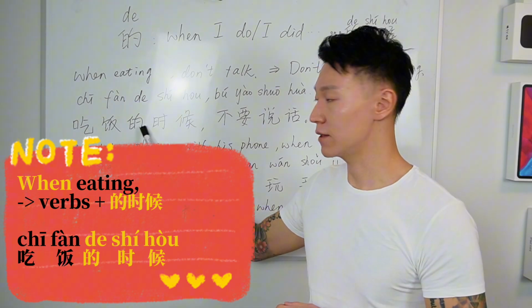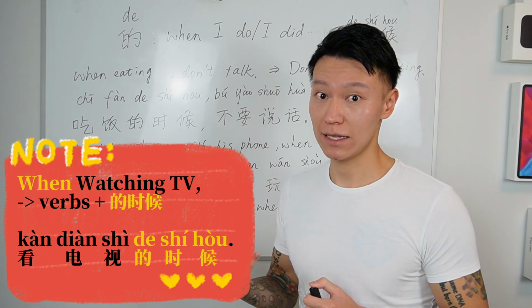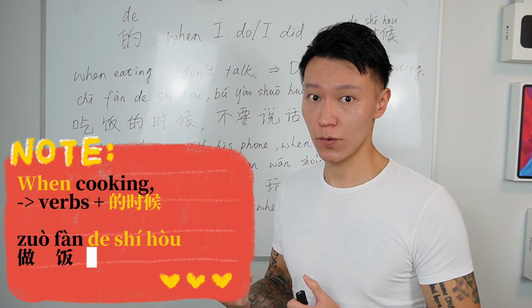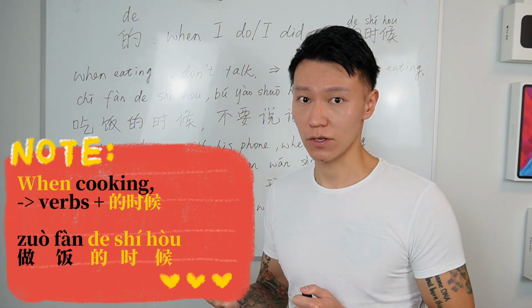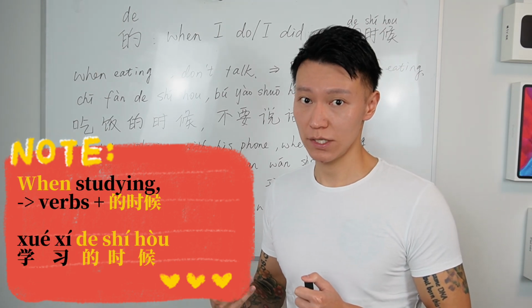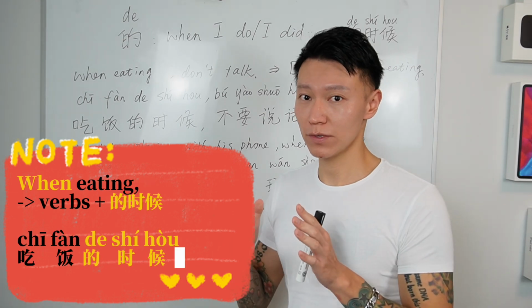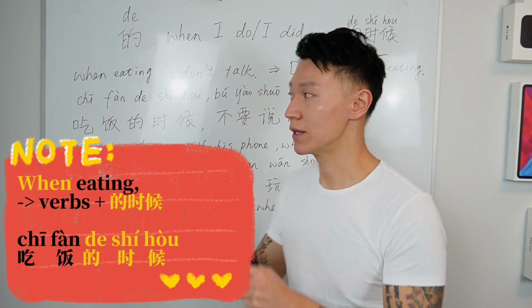You can say when watching TV, 看电视的时候, when cooking 做饭的时候, when studying 学习的时候. So remember, when you say when doing something, you should put 的时候 after this doing, okay?